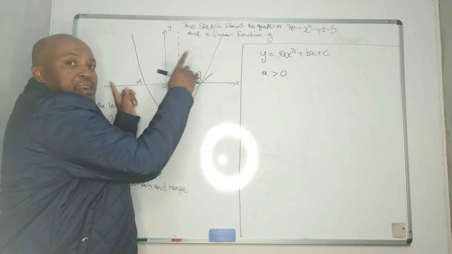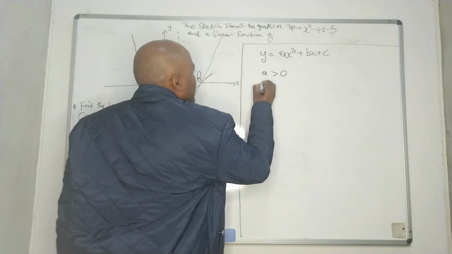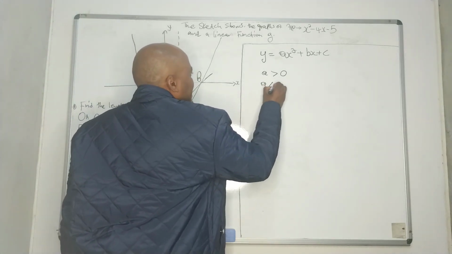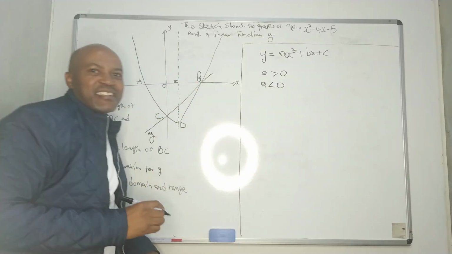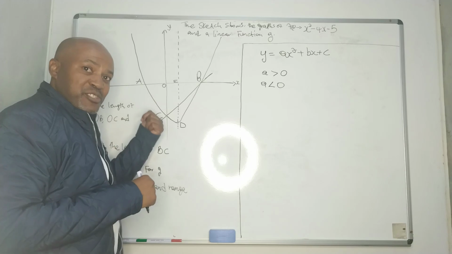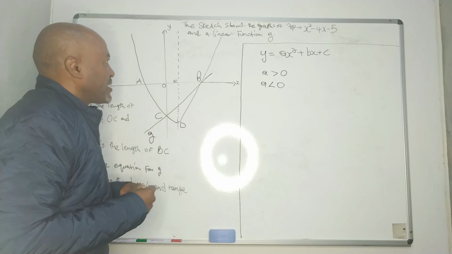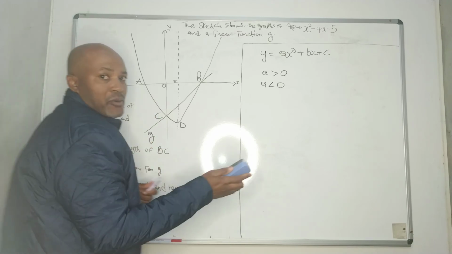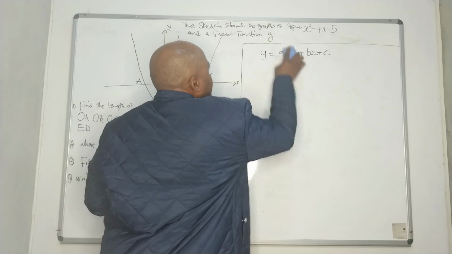It should face up, right? But if your a is less than 0, then your function should face down, the opposite of this, okay? I hope we are all together there.